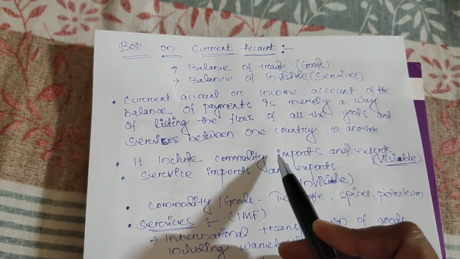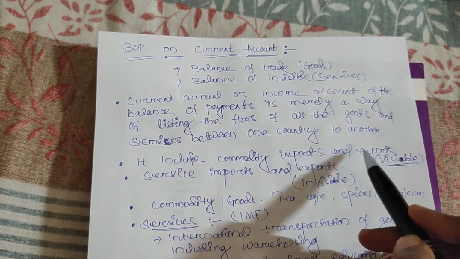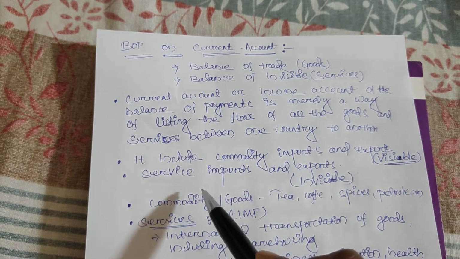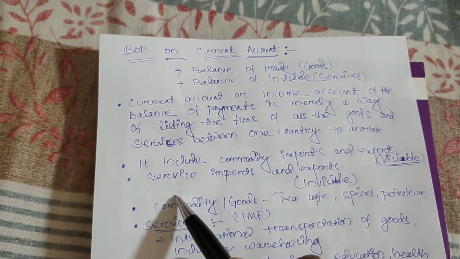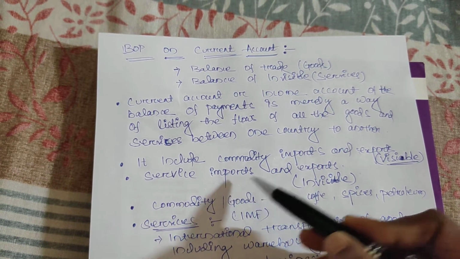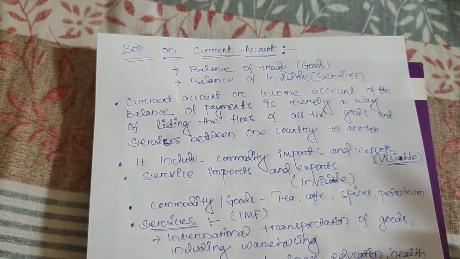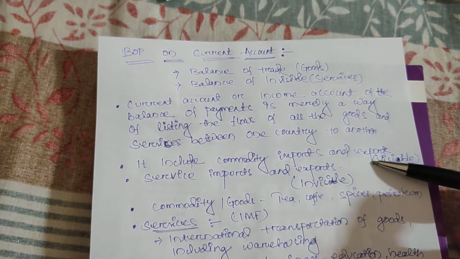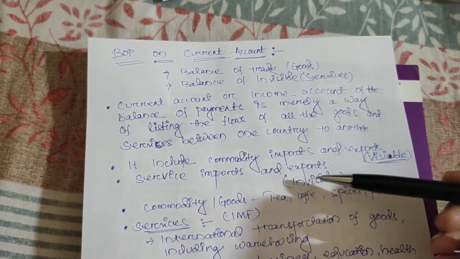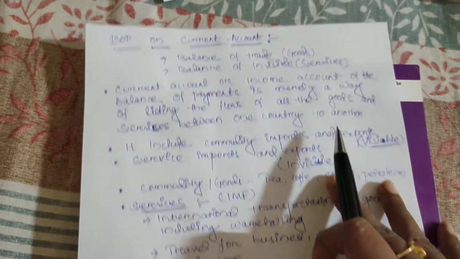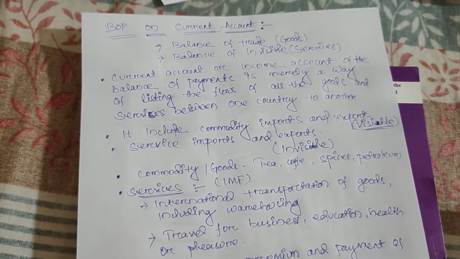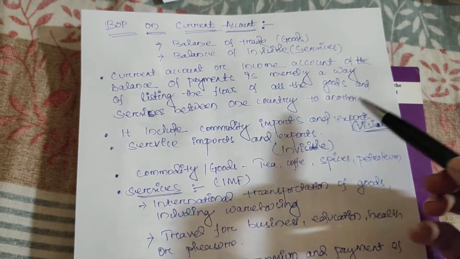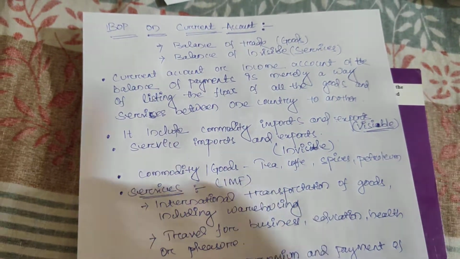It includes commodity imports and exports, all the visible things, and it also includes the services that are imported and exported from one country to another country. Visible, invisible, mark it. Visible means all types of commodity, invisible means all types of services. Now come to the next part. Here I am telling that trade means goods and invisible means services.